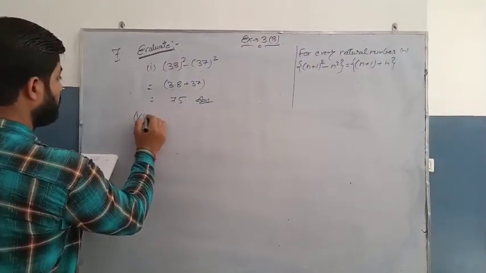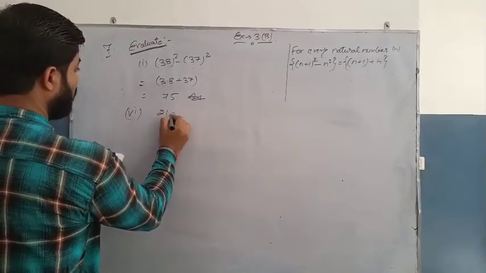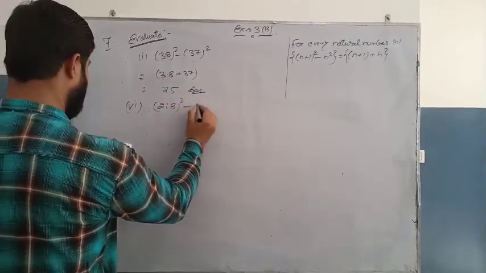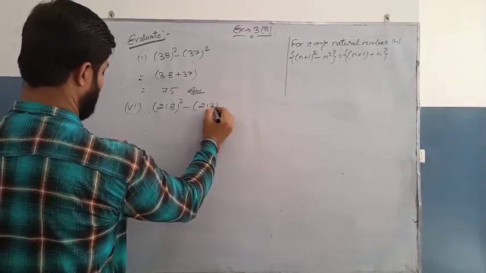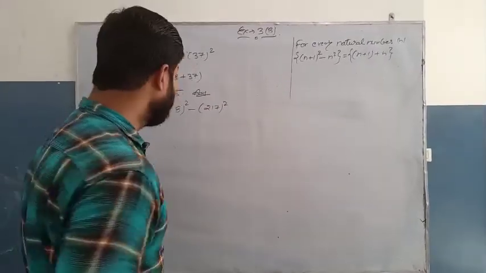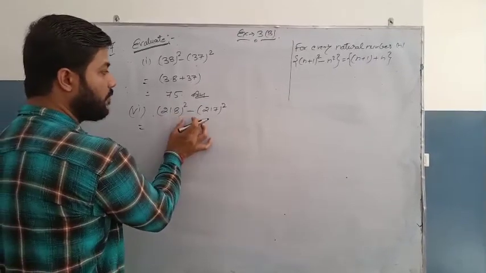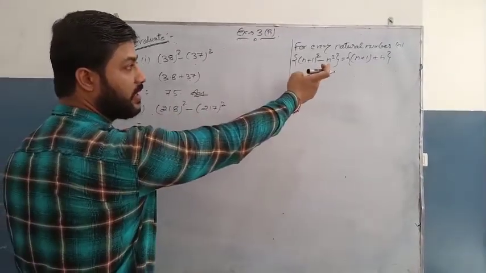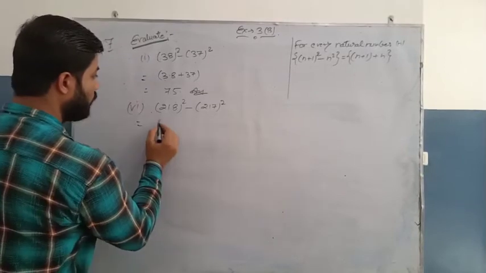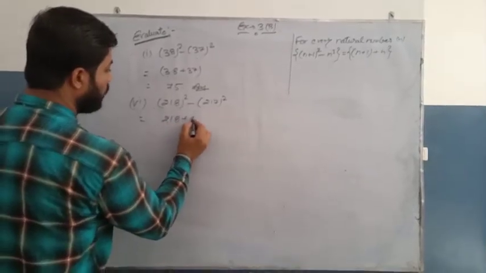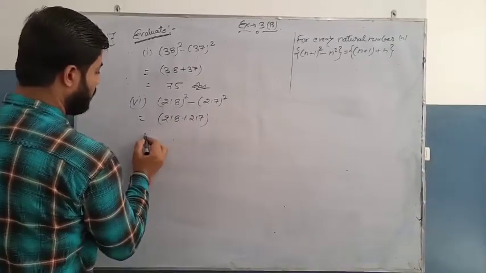Okay. Next, 218 square minus 217 square. So here again n is 217 and n plus 1 is 218. So n plus 1 square minus n square, we will apply the same rule, n plus 1 plus n. So here 218 plus 217.